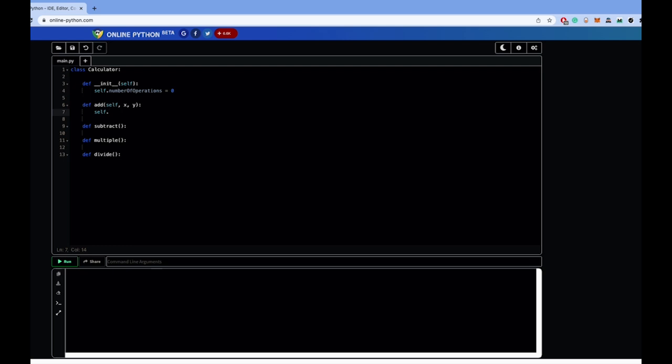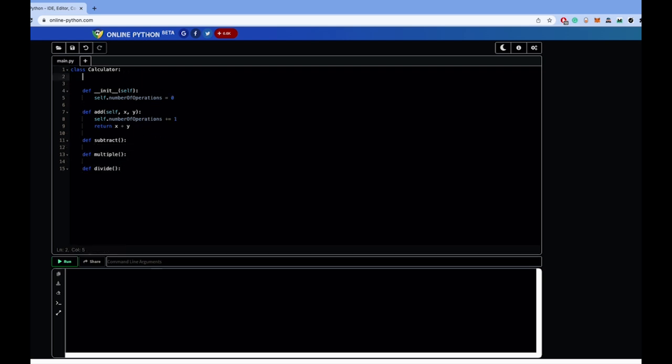We will reference the property number of operations and add 1. Plus equals denotes that we are adding 1 to the current value of self.number_of_operations. And lastly, we will return x plus y. Return signifies that the value returned by this function is x plus y.